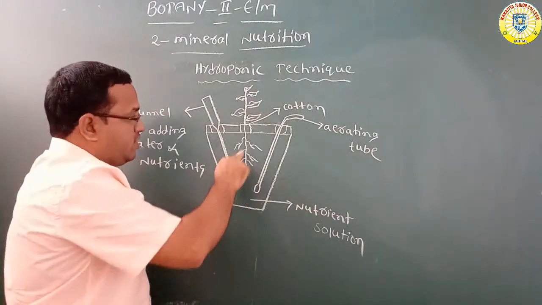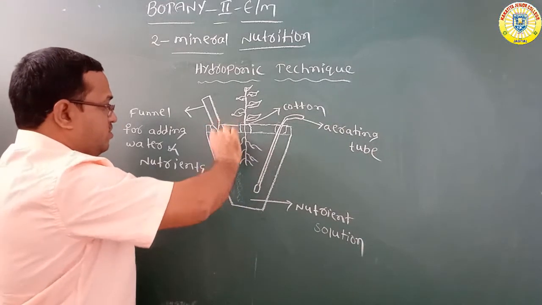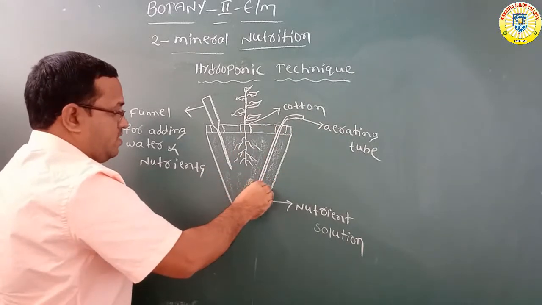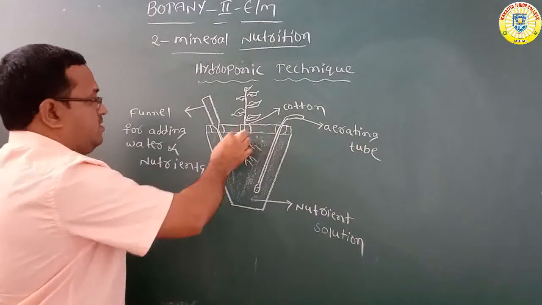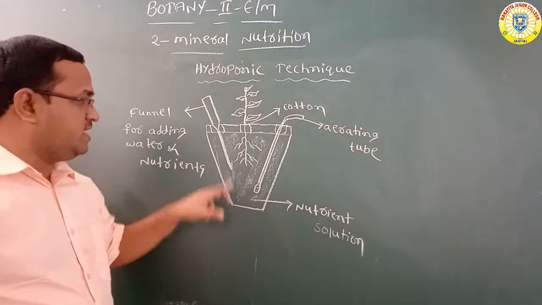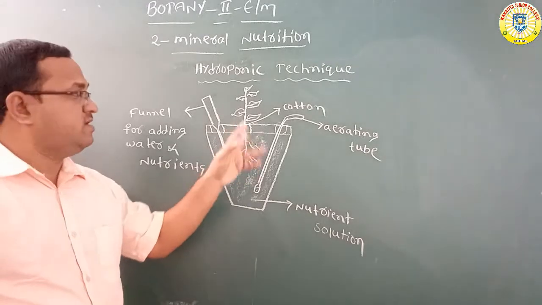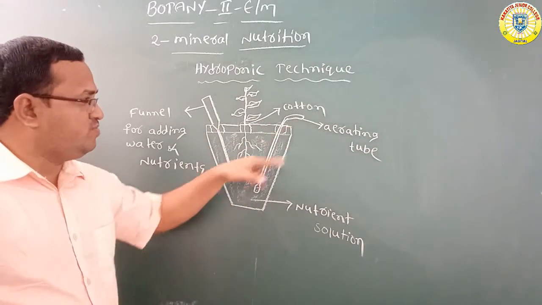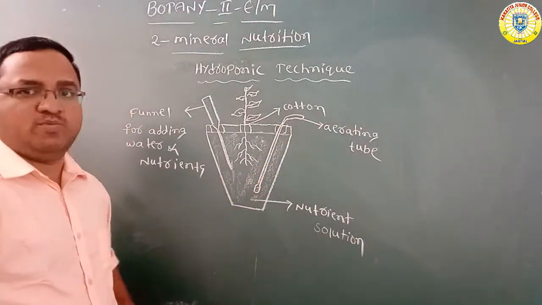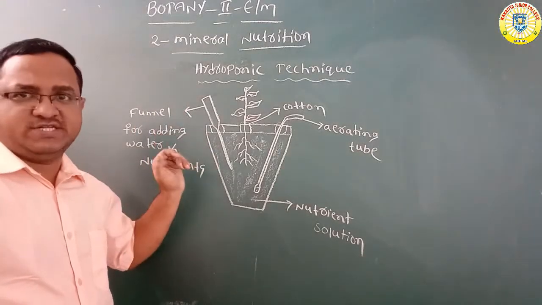So this is the plant. The roots are submerged completely in nutrient solution. Here there is no soil. We have to allow a proper supply of air in the nutrient solution for optimum growth of the plants. Through the aerating tube, we allow air in. Through the funnel, we add water and nutrients.